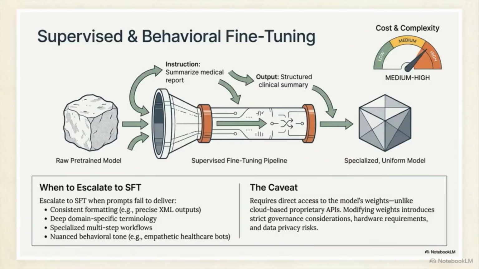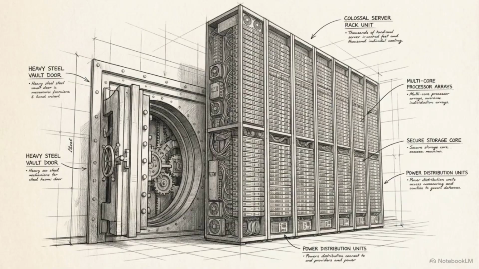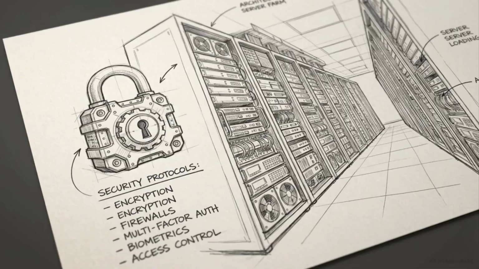This illustration shows the supervised fine-tuning pipeline, or SFT. You escalate to SFT when prompts consistently fail to deliver rigid structural formatting, like precise XML outputs, or when you need specialized multi-step workflows and nuanced domain terminology. Full supervised fine-tuning comes with severe constraints. Modifying every weight in a massive neural network requires direct access to the model architecture, massive upfront hardware investments, and introduces strict data privacy and governance liabilities.